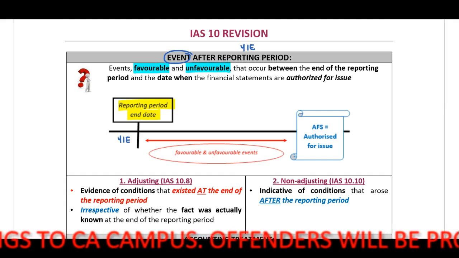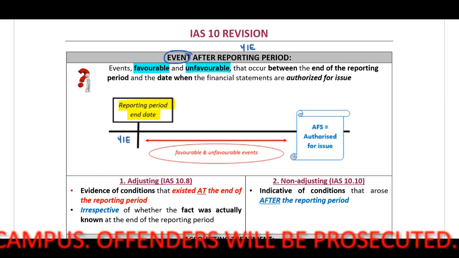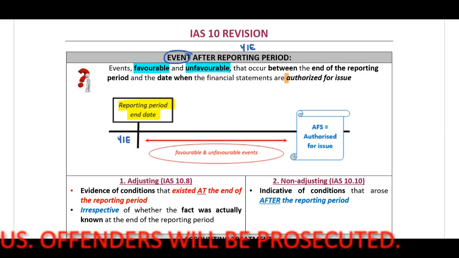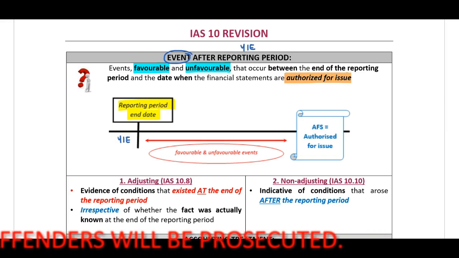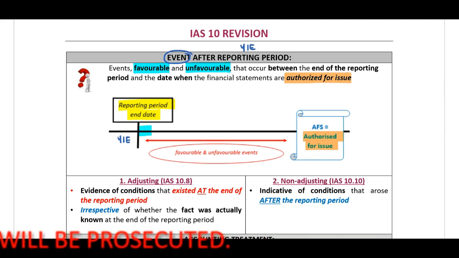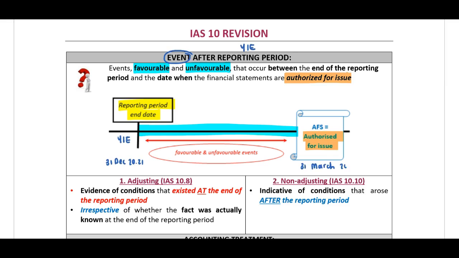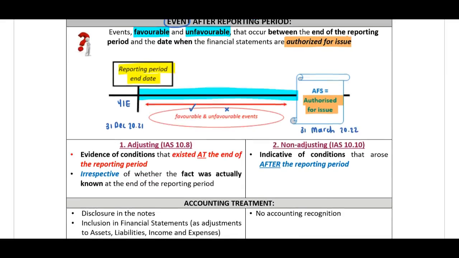Therefore, it's an event that occurs after the reporting year end, but before the date when the financial statements are authorized for issue. Therefore, when you look at my timeline, this will be an event between the year end and the date when the financial statements are authorized for issue. Therefore, if we say, for example, our year end is 31 December 2021, financial statements authorized 31 March 2022.